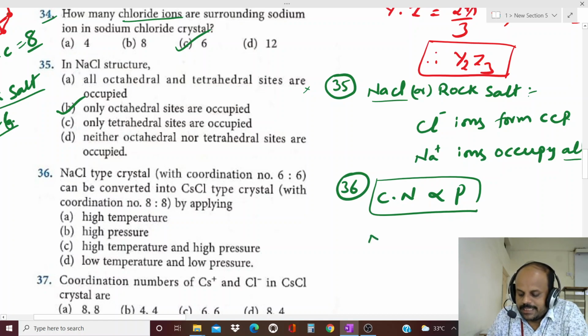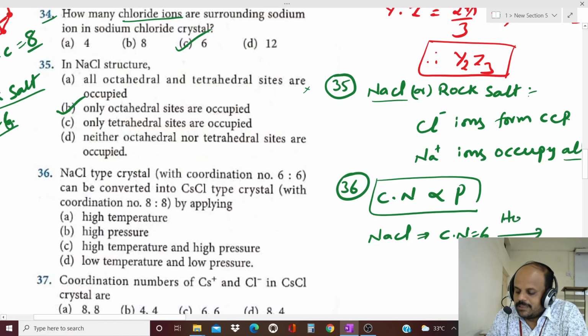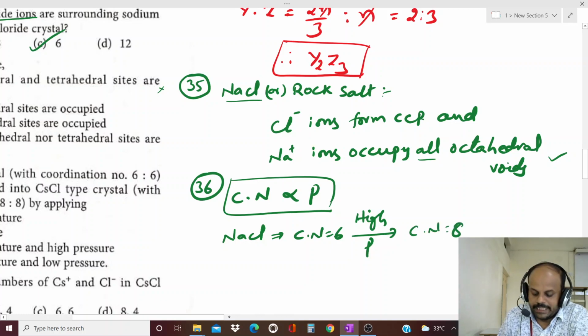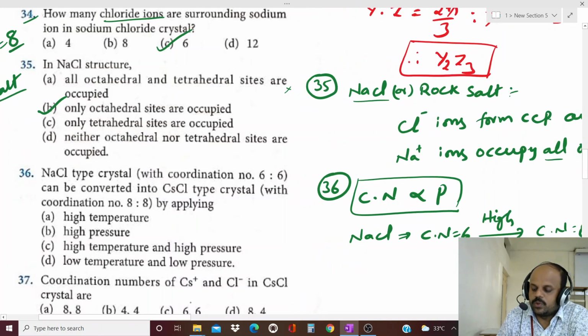If you take this NaCl type crystal with coordination number 6 and apply high pressure, the coordination number increases and becomes 8, because the coordination number is directly proportional to pressure.